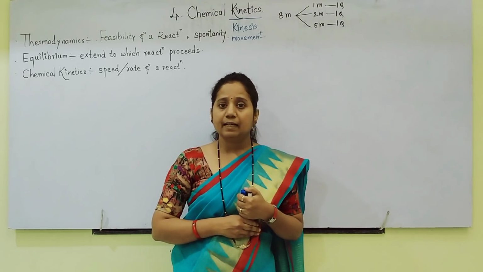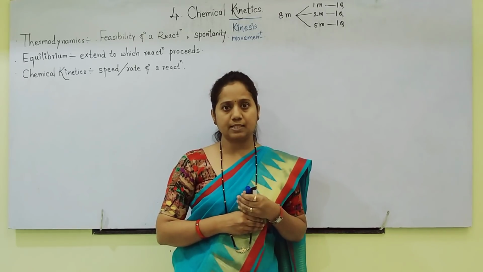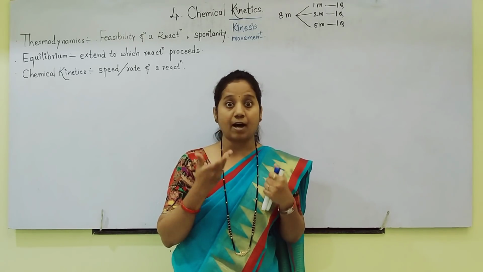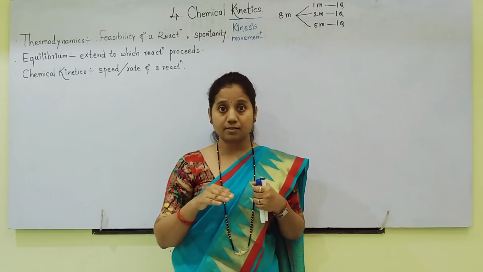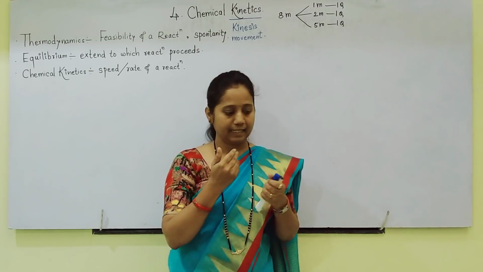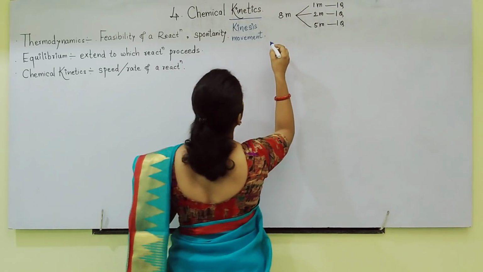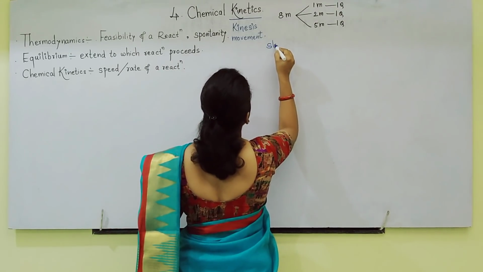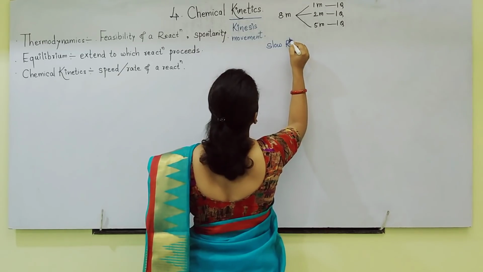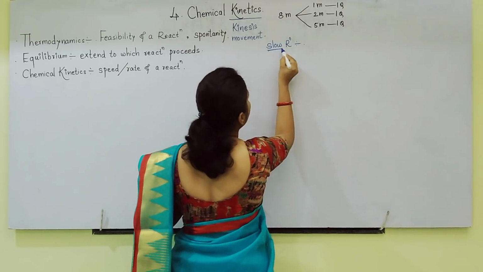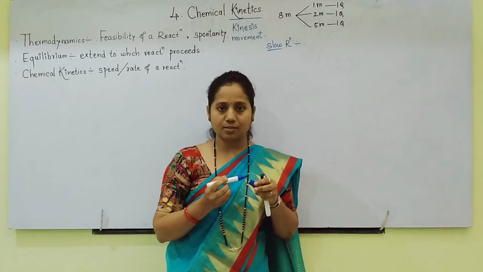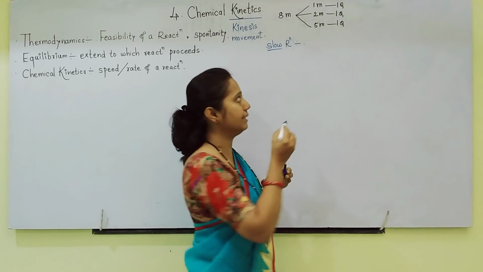Generally, students, some reactions are very fast, some are moderate, some are slow. Let us see. Some reactions are slow reactions. Slow reactions, for example, rusting of iron.